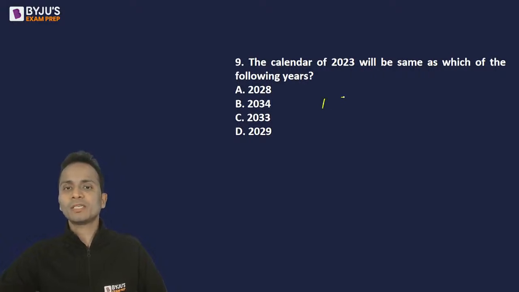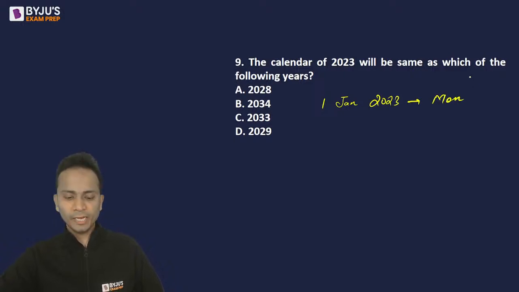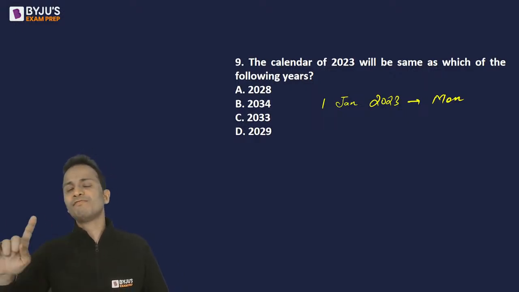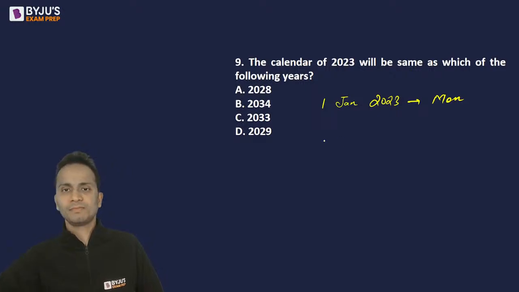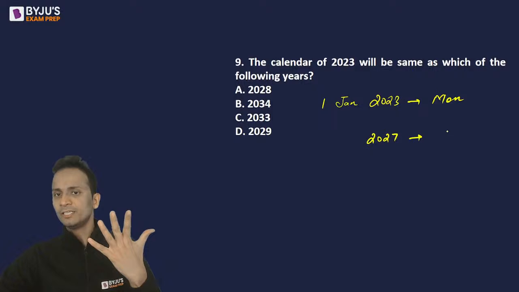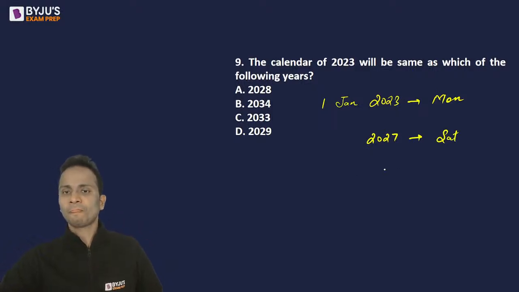So what I do is I'll assume 1st of January 2023 as Monday. Now, if I add 4 years, then 5 odd days will be added. So 1st January 2027, after adding 4 years, Monday plus 5 will be a Saturday. Monday plus 5: Tuesday, Wednesday, Thursday, Friday, Saturday. Right? It will be a Saturday.